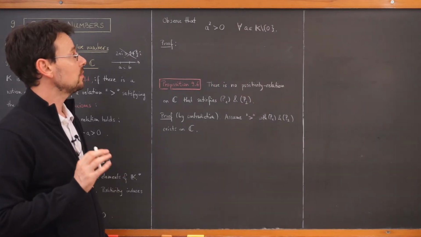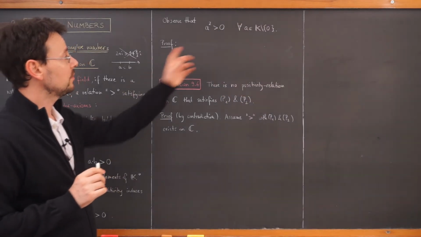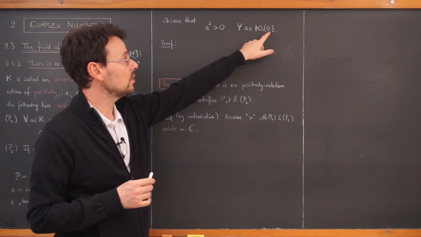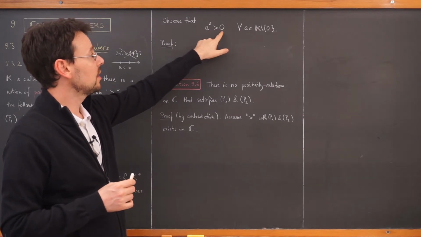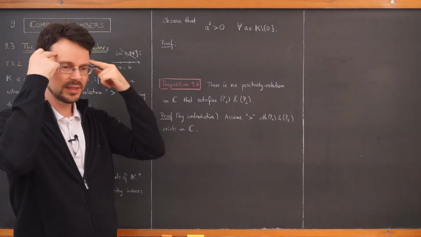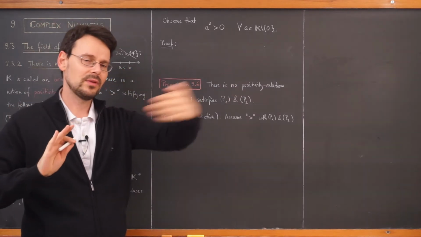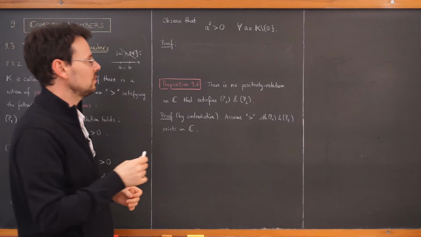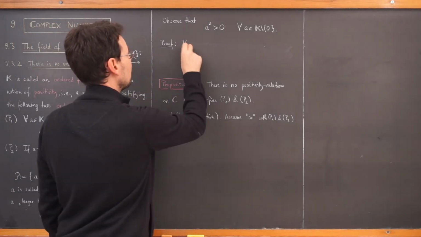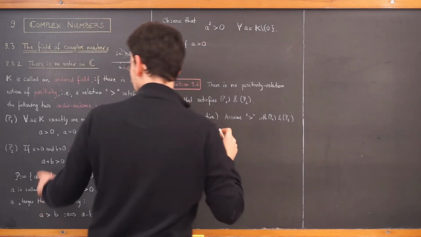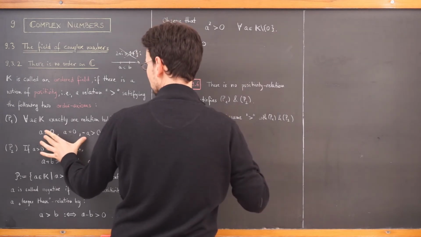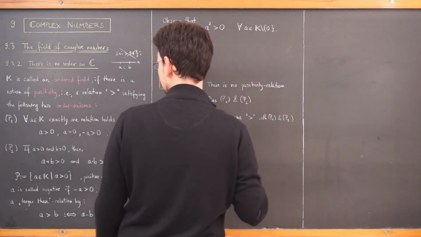Now, a very useful observation is that it follows directly from the order axioms that any field element in an ordered field that is not 0 satisfies that a squared lies in the positive elements. I try to avoid using "larger than 0" because it always gives you the image that it lies on a line to the right of the number 0, which it doesn't have to be true in most cases. So, we prove that by P1 there are only two cases. a is not 0 by assumption, so either a is positive or a is negative.